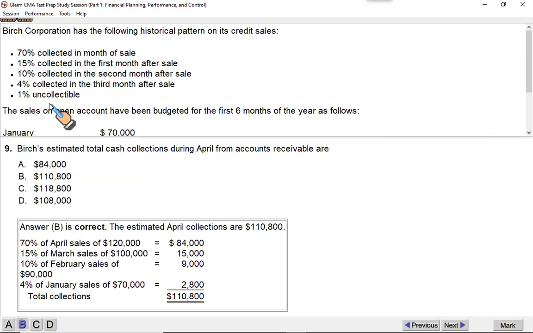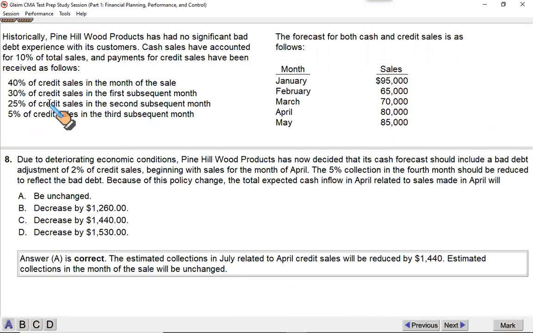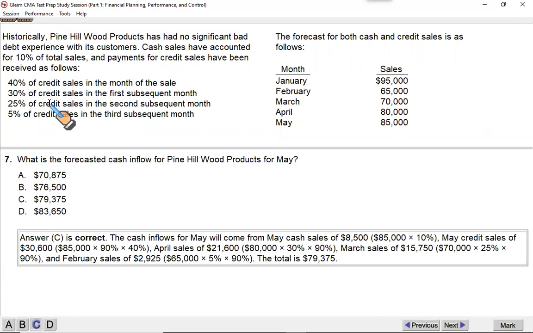Just the sales figure without involving any bad debts. Let's say, take this one. Let's say you get this question on your exam, and the question requires you to find out the balance of your account receivable at the end of May. It's the reverse working. We calculated cash collections. Now we have to see what we do not collect, what still remains uncollected at the end of May.